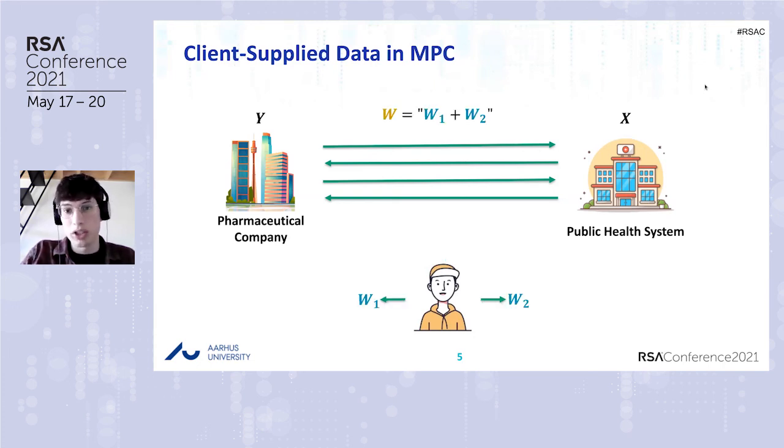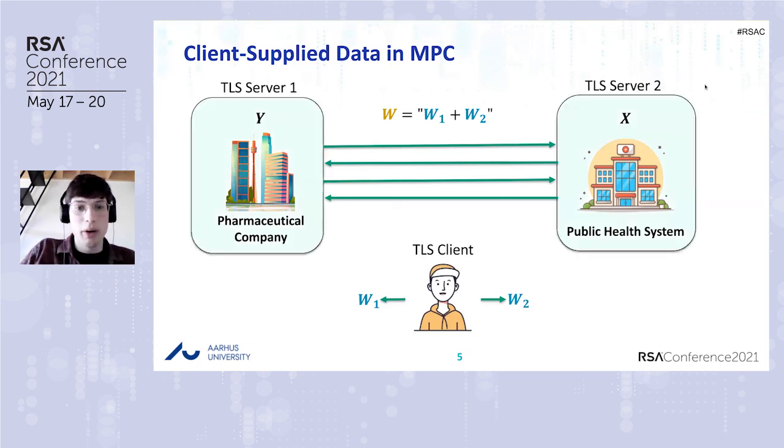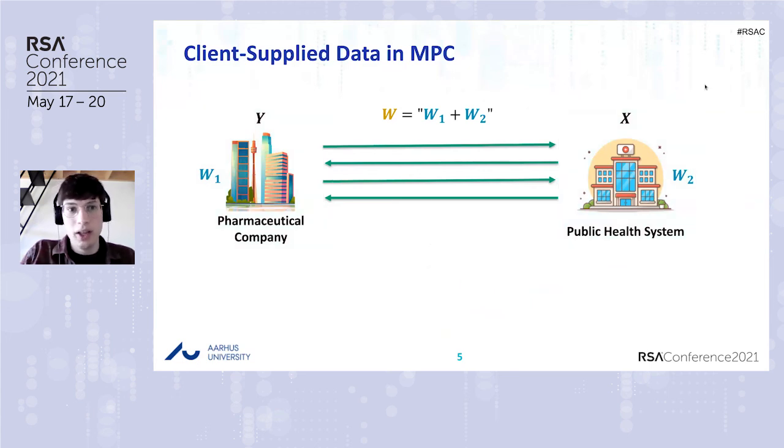One naive solution is the following. We can use some kind of secret sharing. So we split W into two chunks, W1 and W2, and we send W1 to the company and W2 to the public health system. Now W1 and W2 can be input into the computation, and we can compute f of W. And no information about W is leaked to the parties as long as they don't collude. And here we have to trust them. There is no other way.